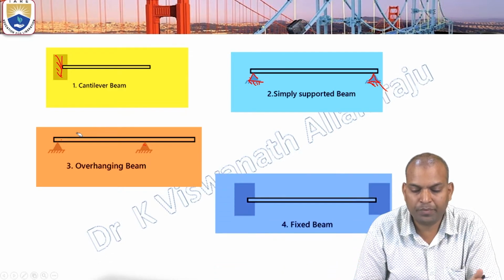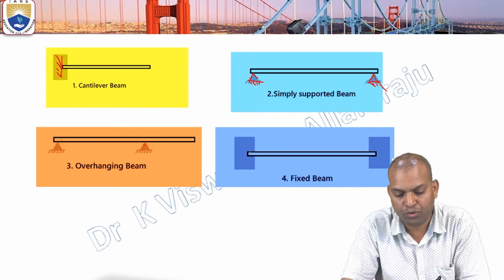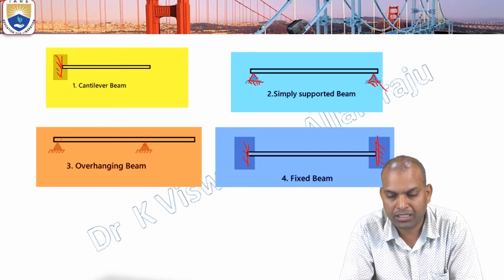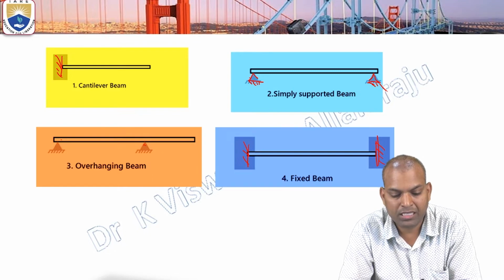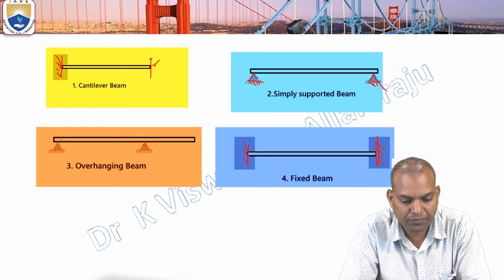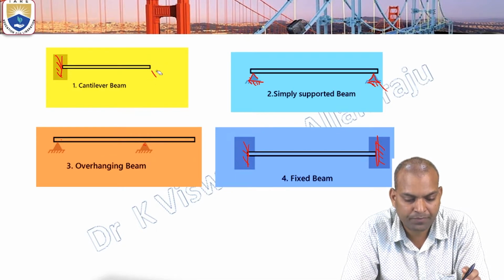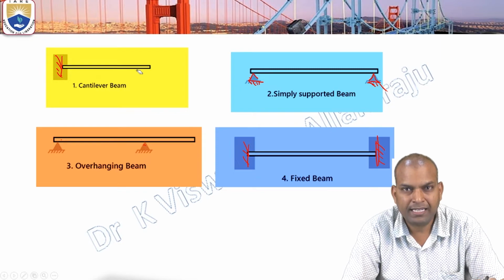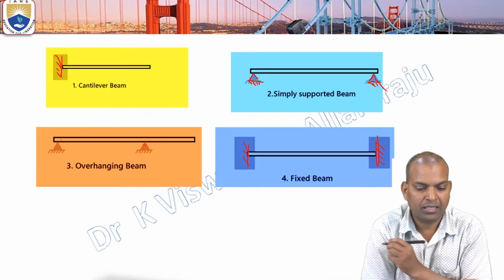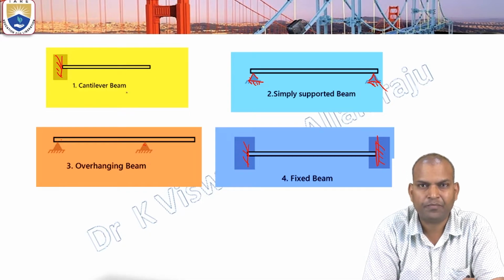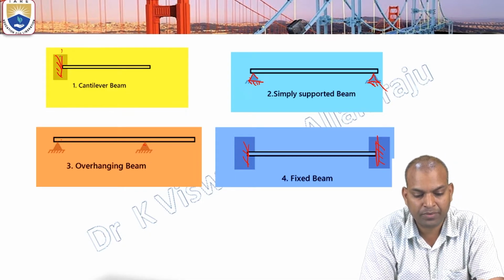The next type of beam is known as the fixed beam. Both ends are fixed, whereas in a cantilever beam, one end is fixed and the other end is free. If a cantilever beam is fixed at both ends, then it is known as a fixed beam. A cantilever beam is always fixed at the left or right side, and only the other end should be free. Then it is known as a cantilever beam.